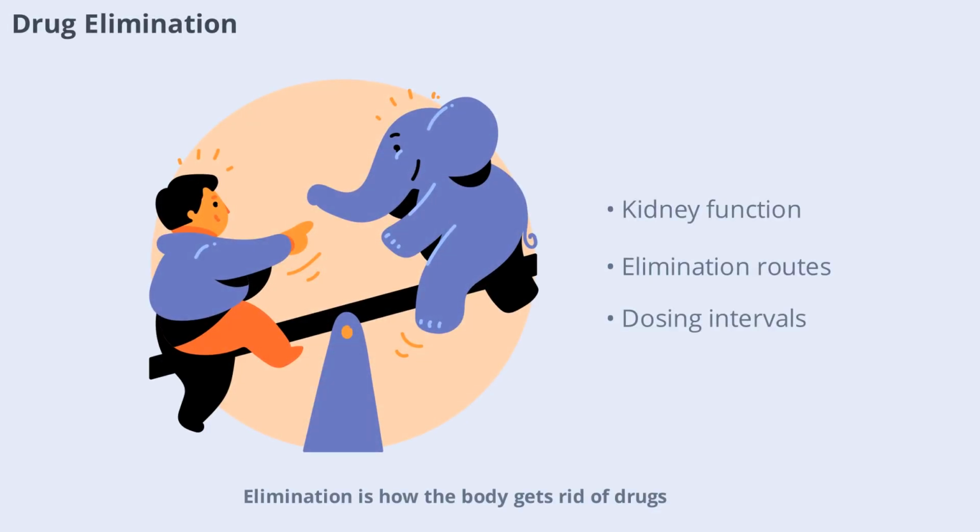Elimination is how the body gets rid of drugs, mainly through the kidneys and urine, but also in bile, sweat, or breath. The rate of elimination affects how long a drug stays active in the body. Some drugs are eliminated quickly, requiring frequent dosing, while others last longer. Understanding elimination helps determine the right dosing schedule and prevents drug buildup that could cause toxicity.